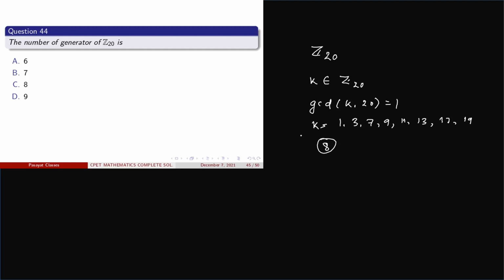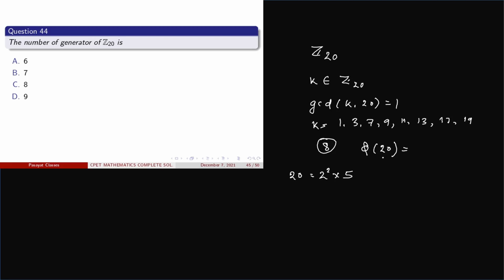Another way also we can calculate. We have to calculate phi 20, where 20 is the order of the group. So phi 20: 20 can be rewritten in terms of prime factorization as 2 square into 5.